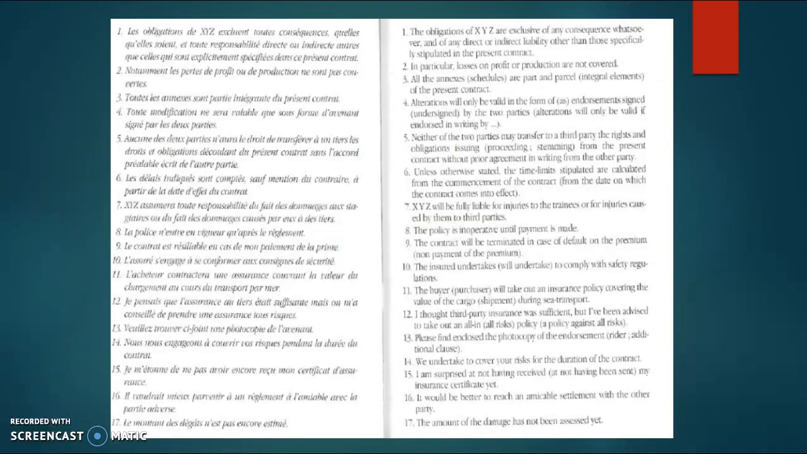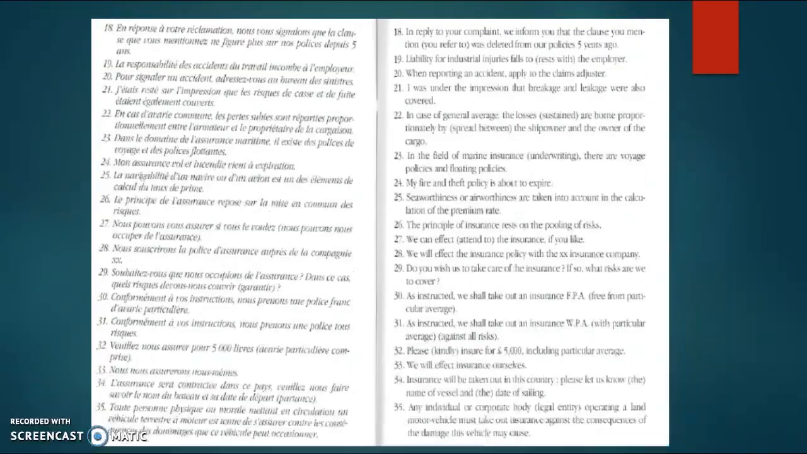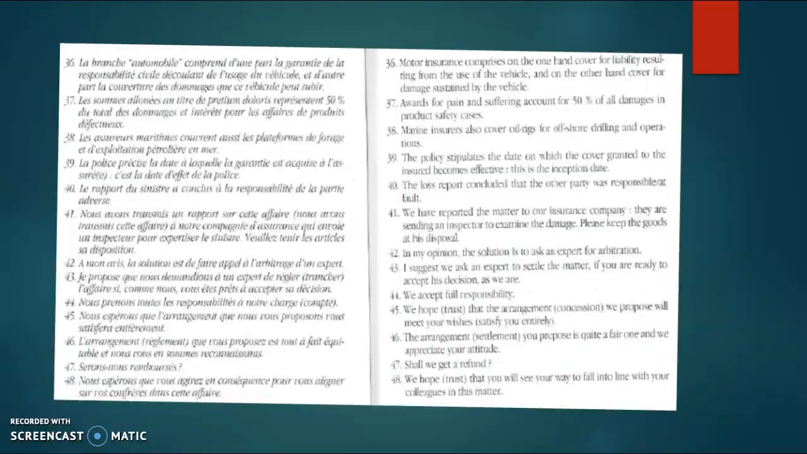Let's look at some phrases. So you just put the film on pause and look at them yourself. So you pause here, please. This is the last page of the phrases.